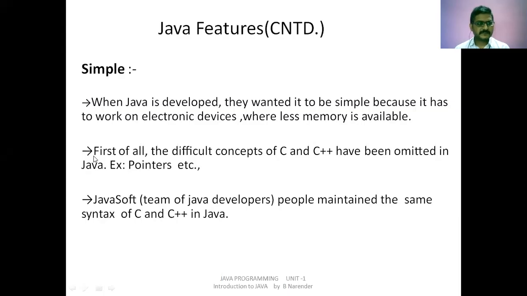It is saying that, first of all, the difficult concepts of C and C++ have been omitted in Java. Example, pointers. Why is it mentioning pointers initially? Because pointers are a concept where memory can be accessed very easily. If you can access memory easily, or if you have the address of a variable which has been pointed to by the pointer, then you can easily change the data which is referenced by that pointer variable.